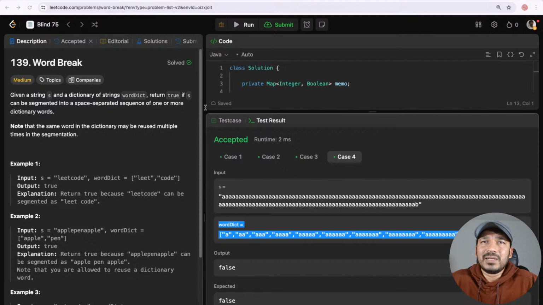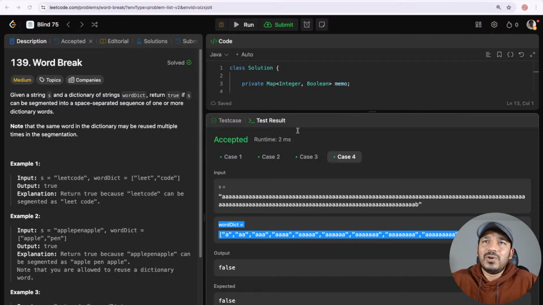Then again we will traverse one index, and go through the entire thing again. So this is one by one, and after that everything keeps failing. We execute one by one until this index, and then we see a B here. B doesn't exist in the dictionary, so we return false.